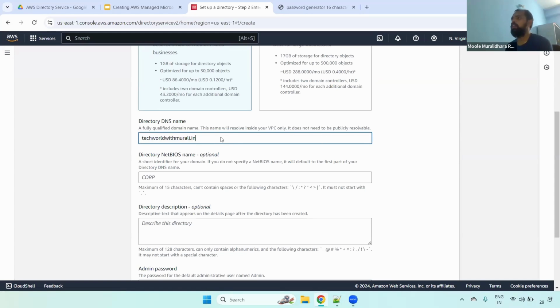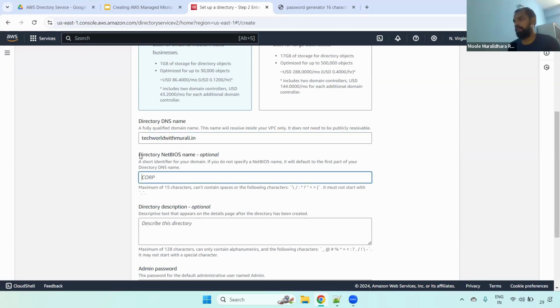Fine, right? Now you can give any name. For example, we are giving techwall.in. The name will resolve inside your VPC only. It does not need to be publicly resolvable. Understand that? Next, you have to give the NetBIOS name. If you don't mention a NetBIOS name, it will automatically pick up from the DNS name you give. What is the usage of this NetBIOS name?